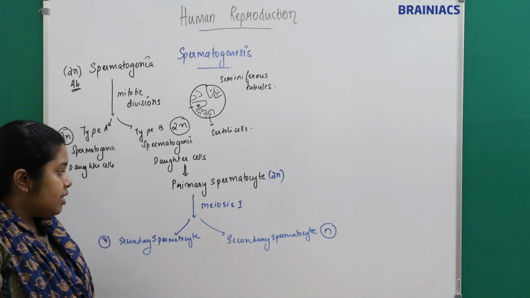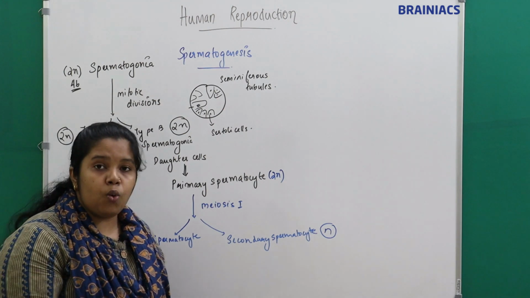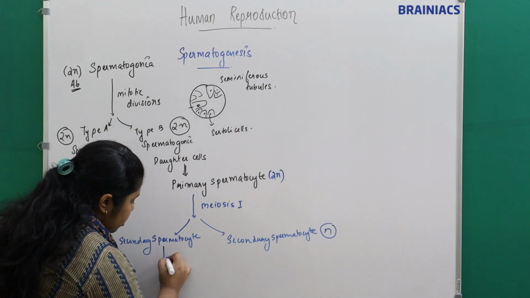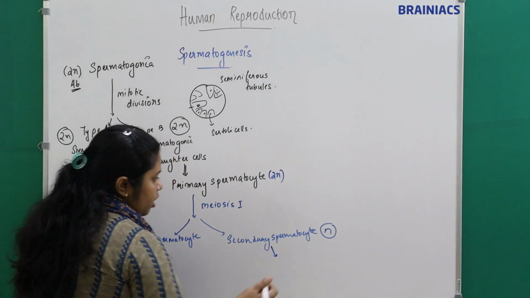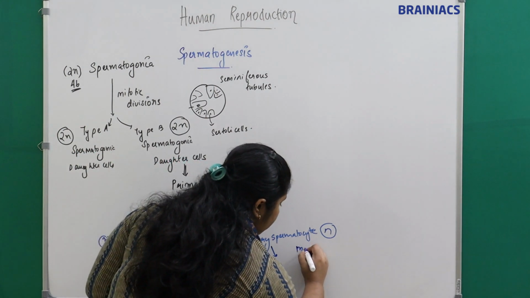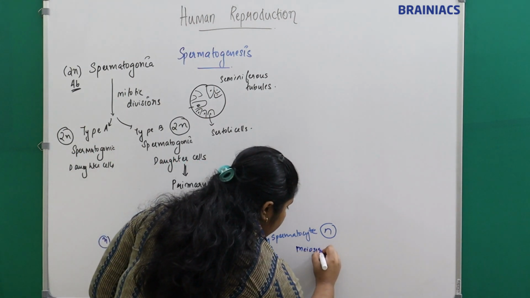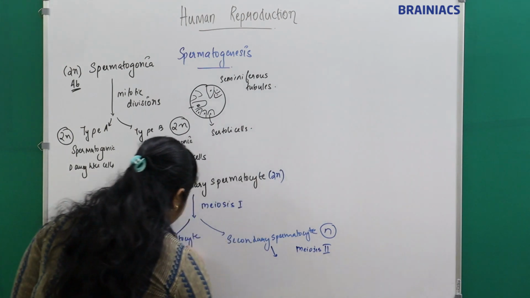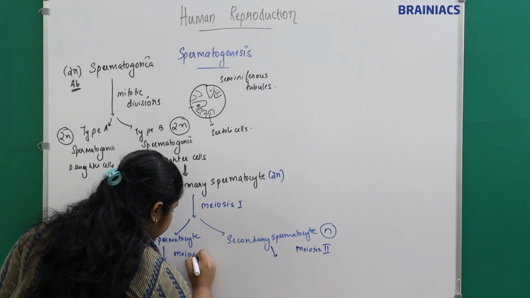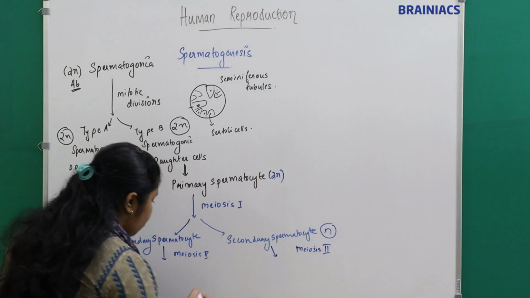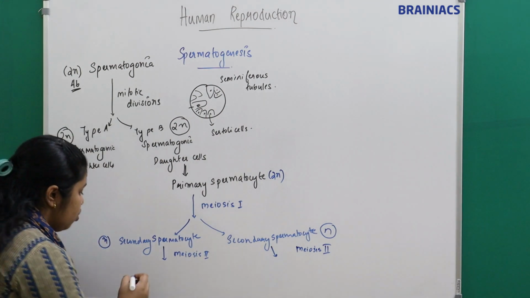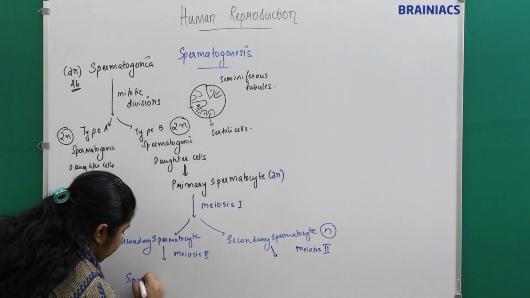This secondary spermatocyte will undergo the second meiotic division, meiosis 2, and give rise to spermatids.